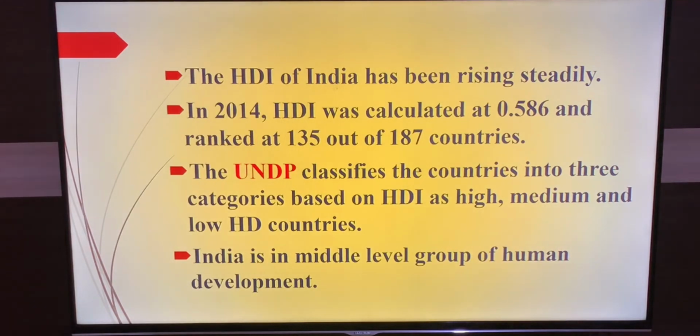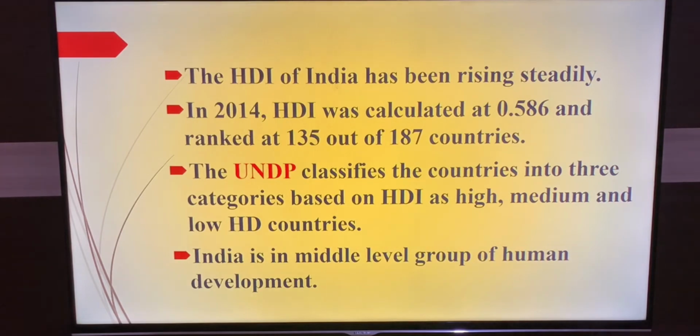The UNDP, that is the United Nations Development Program, classifies countries into three categories based on the Human Development Index: high, medium and low.